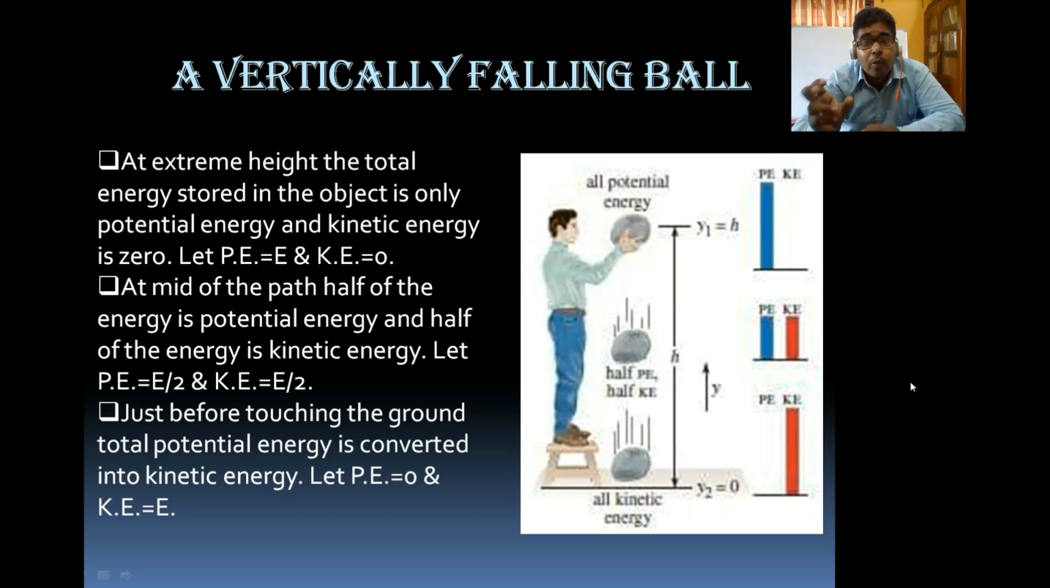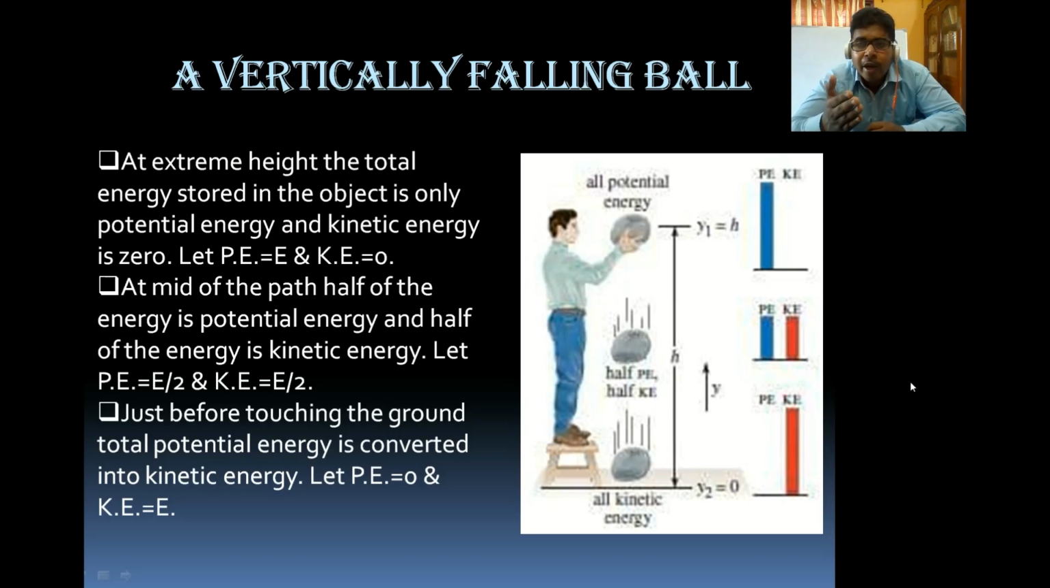So the total potential energy which is stored at a height, when it comes downward, converts into kinetic energy. Let the potential energy at top be E. Before touching the ground, potential energy will be 0, and all the potential energy E is converted into kinetic energy, so kinetic energy will be E. So we can say that in a vertically falling body, energy is conserved.